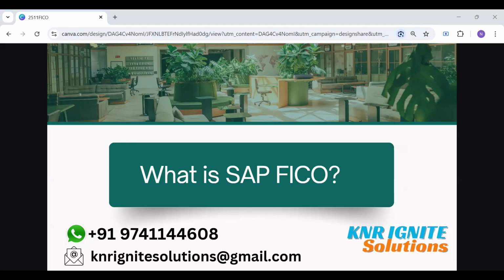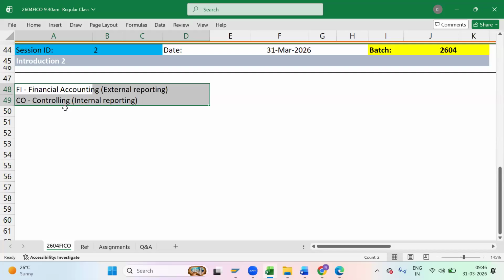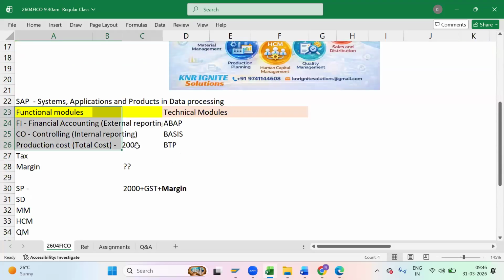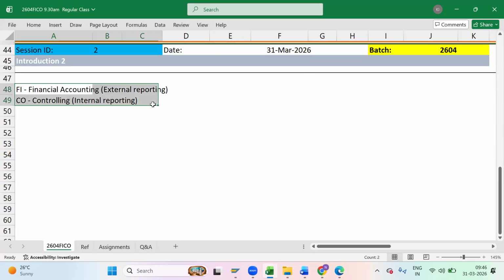Let's say what I'm saying here. We discussed yesterday, right? We have multiple functional modules. Under that, we have FI and CO separately. Those are the two modules we are talking about now. FI itself will take a decent amount of time for us to understand. CO takes a similar amount of time or more than FI to learn. Somebody who wanted to learn together, spend your time carefully and plan it accordingly. Don't have too much expectation. I'll start a FICO course from April 1st, let's say, for example, and I'll be able to complete in 3 months. I'll get a job in the fourth month. That is not a reality.